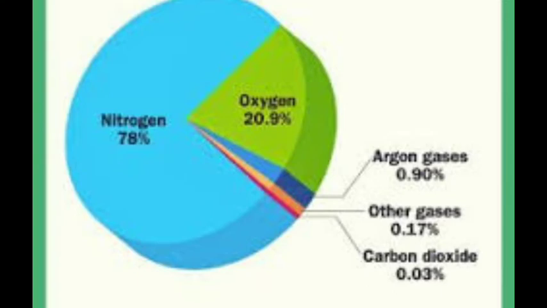Next is composition of air. The major component of air is nitrogen, that is 4/5, and the second major component of air is oxygen, that is 1/4. In addition to nitrogen and oxygen gases, air also contains small amounts of carbon dioxide, water vapor, and some other gases like argon, helium, and also some dust particles.